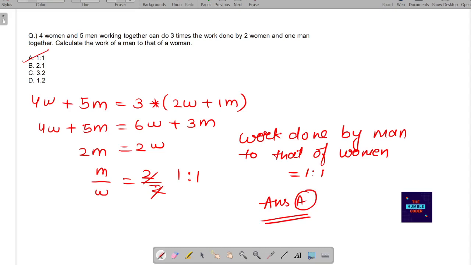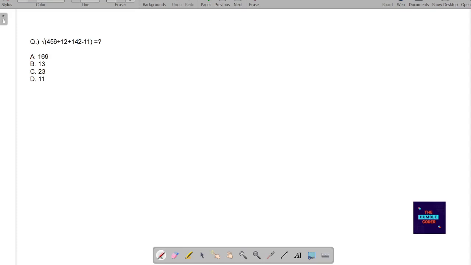Moving on to the next question now. This is an equation kind of question where we have to solve this equation and find the square root of this. So first of all, we will write the question that is given to us simply: 456 divided by 12 plus 142 minus 11, whole square root. Now we have to simplify this equation and find the answer.